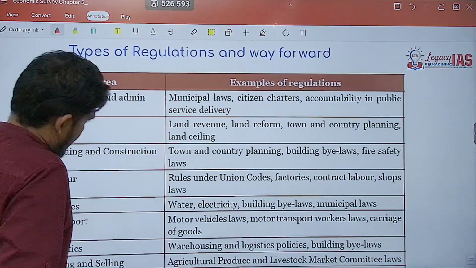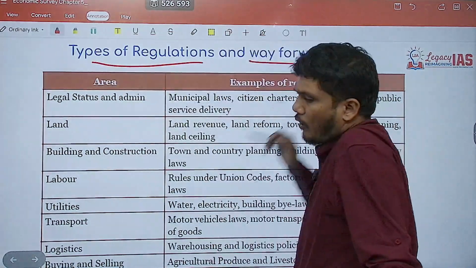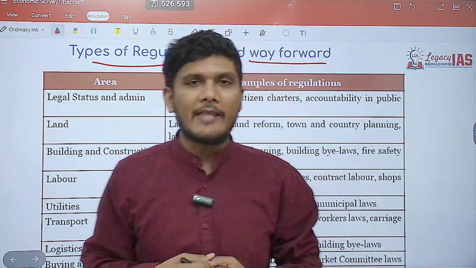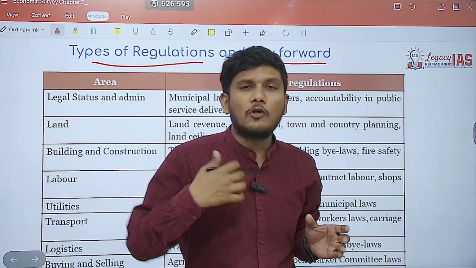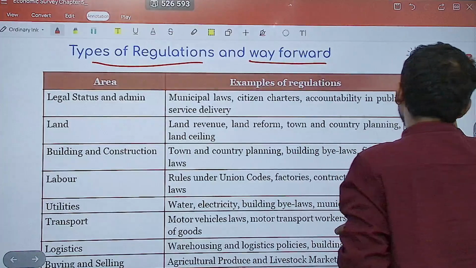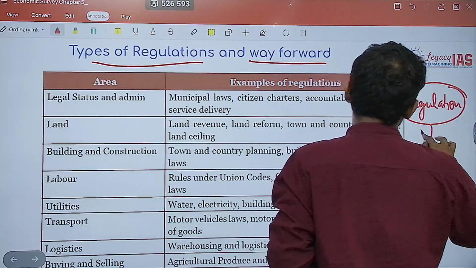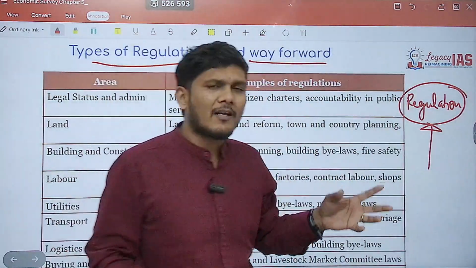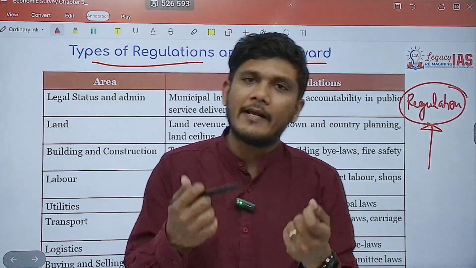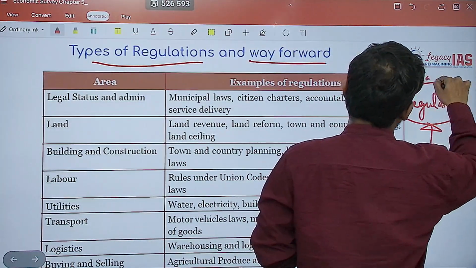Now, the important thing which has to be focused here is types of regulation and way forward. What does this mean? The government has said in the economic survey that the growth of India will be driven by deregulation. What do you mean by deregulation? See, there are a lot of regulations that are present. You want to remove them. Not completely, some regulations will still be there, but you want to remove a lot of regulation which creates hindrances. So you will deregulate. So there will be deregulation.